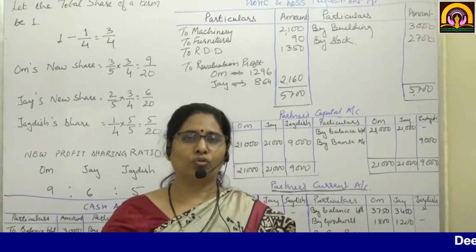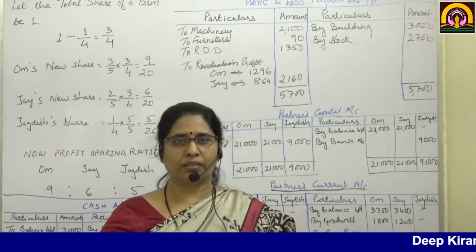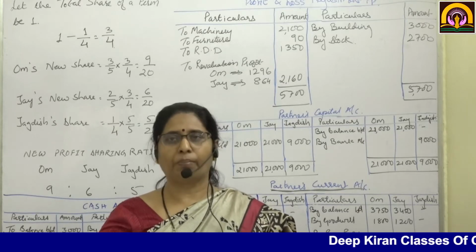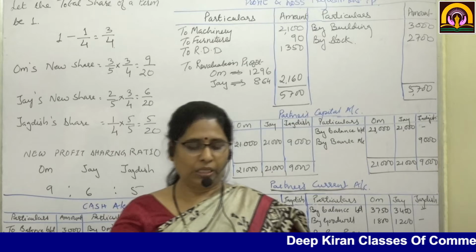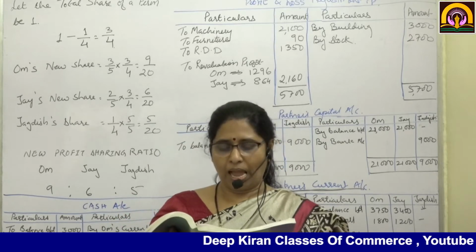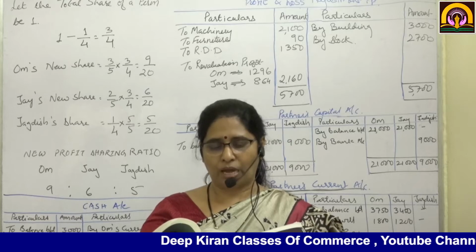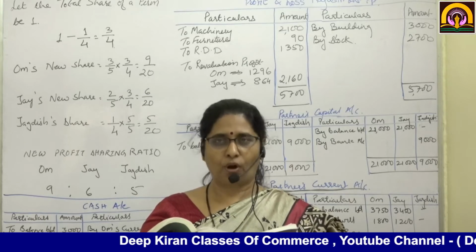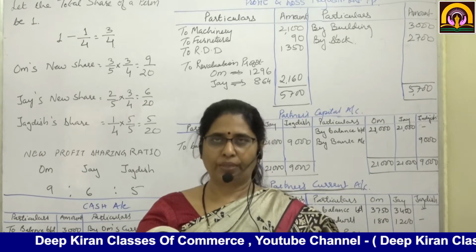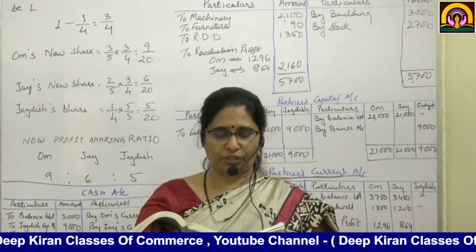Today we are going to start with the last sum of this chapter, that is sum number 10 on page number 166. The following is the balance sheet of Om and Jay as on 31st March 2018. They share profits and losses in the ratio of 3:2. Now the balance sheet is given to you.